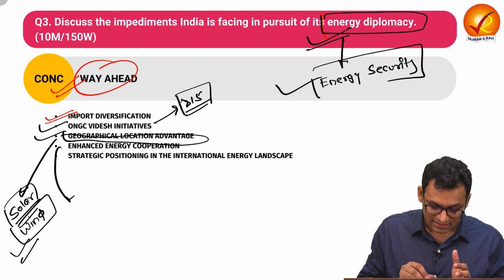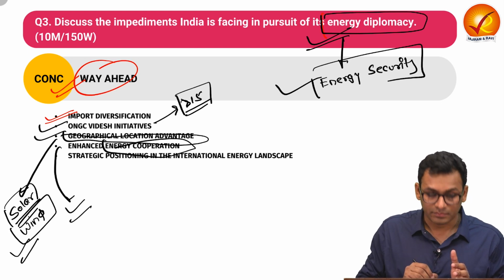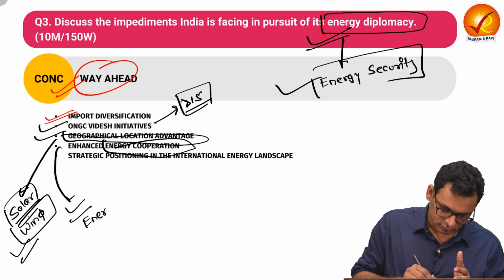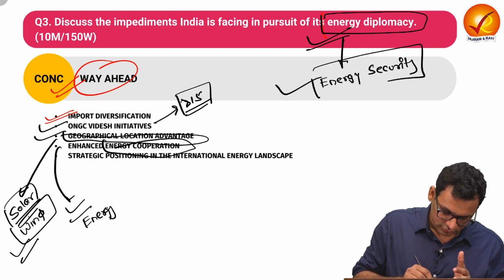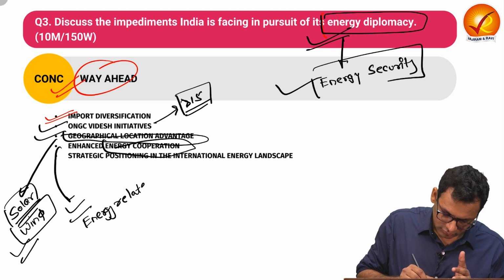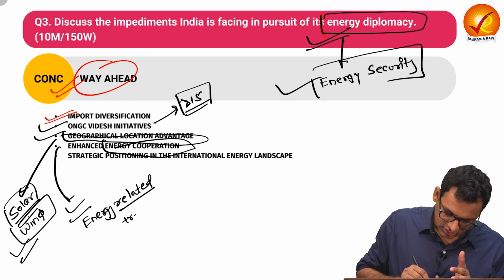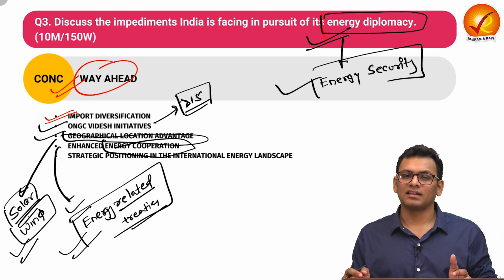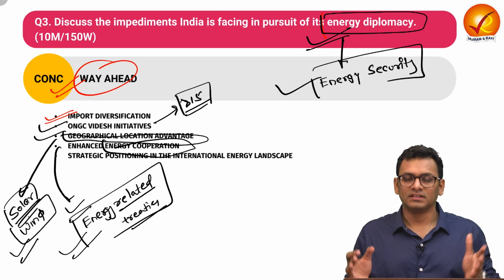Then we must enhance energy cooperation, as in specific energy related treaties, so that there is explicit understanding. We have seen that there are certain kind of deals such as the Green Deal with different nations.